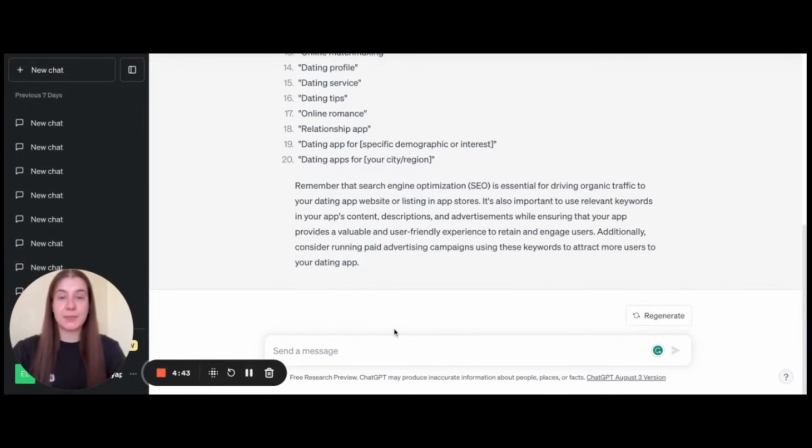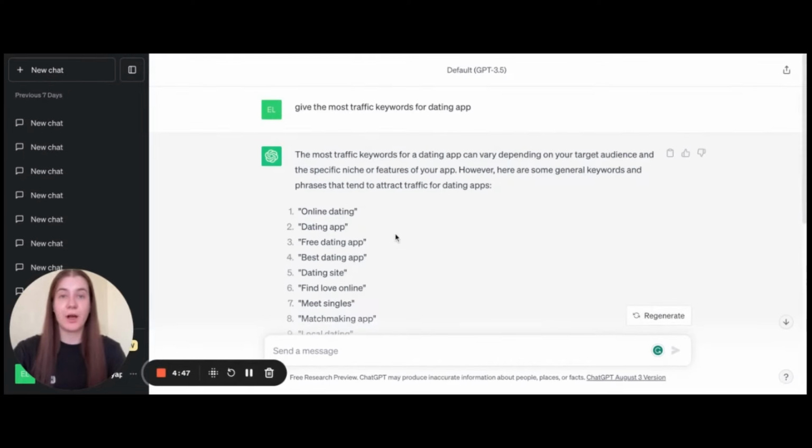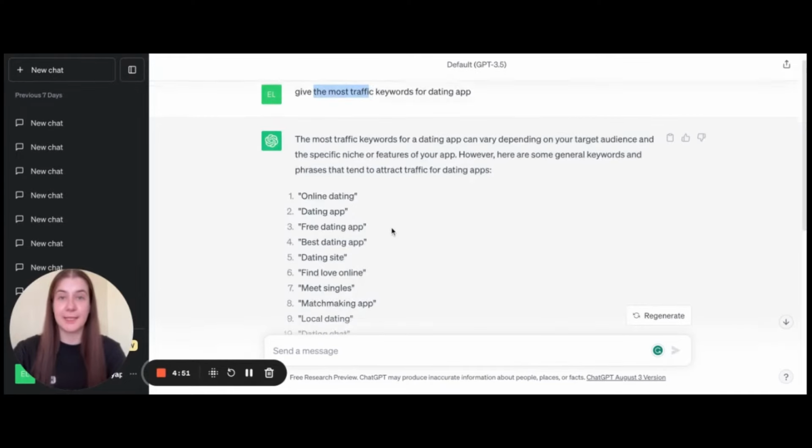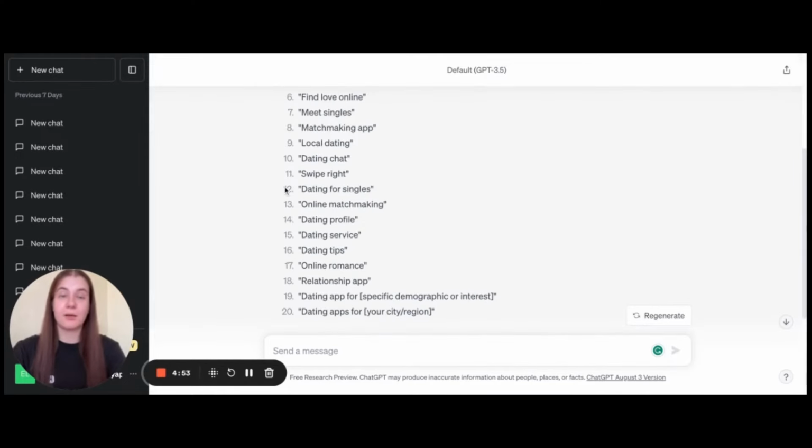Let's ask ChatGPT to extend this list, and remember that actually we asked it to give the highest traffic keywords for dating applications. We need to remember that ChatGPT doesn't have access to actual information. It has access to information up to the year 2021, and in general, ChatGPT cannot define which keywords are popular now and which are not.